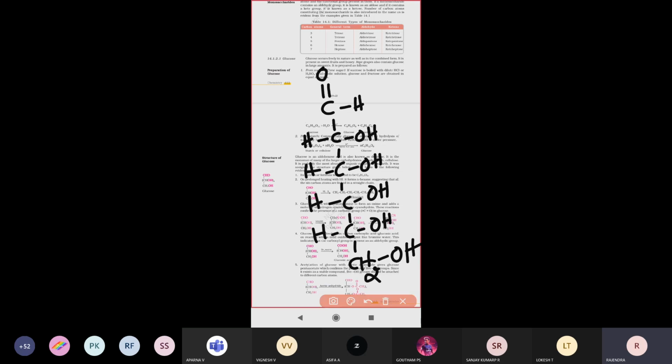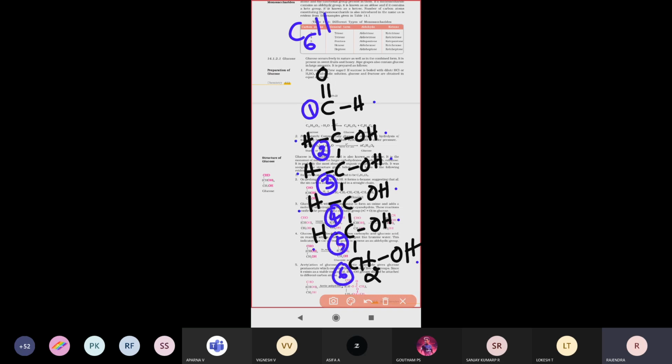Number of carbon atoms: 1, 2, 3, 4, 5, 6. Total number of carbon atoms is 6, so C6. Number of hydrogen atoms, how many are there? Count it once: 1, 2, 3, 4, 5, 6, 7, 8, 9, 10, 11, 12.